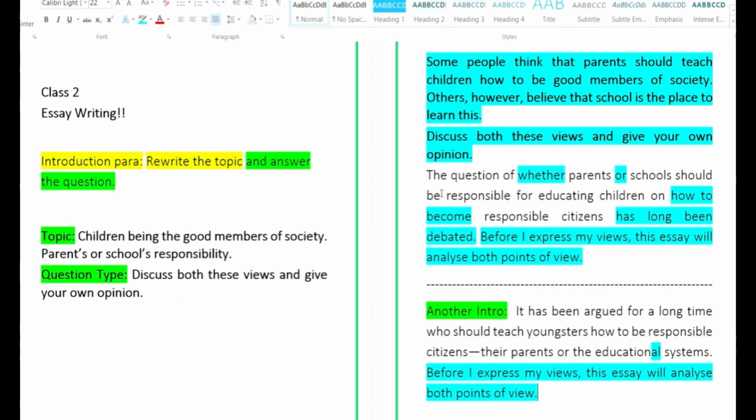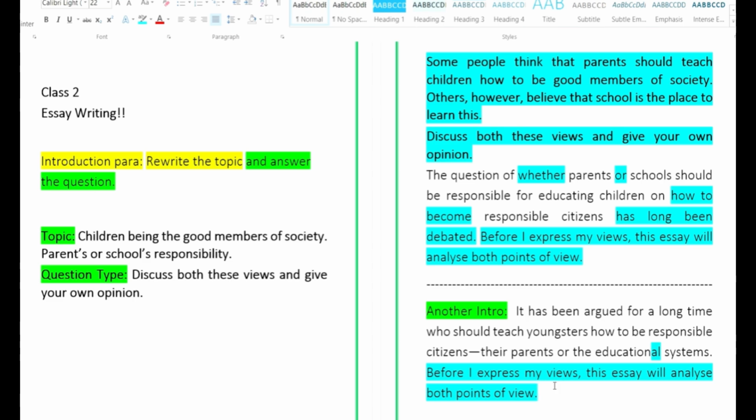Let's check the word count. 36 words in introduction 1 and 36 words again for introduction 2. You need not make the introduction into a large paragraph. We have followed the pattern, the rules, which is rewriting the topic and answering the question. And there we are done.